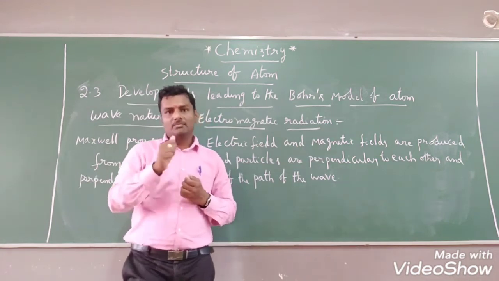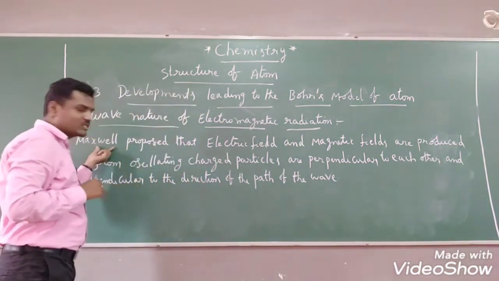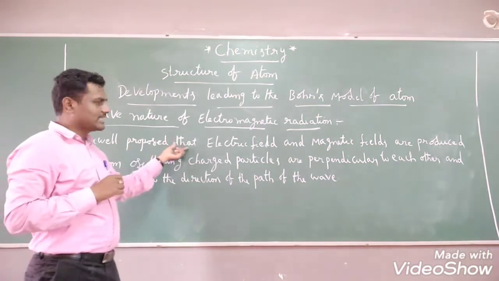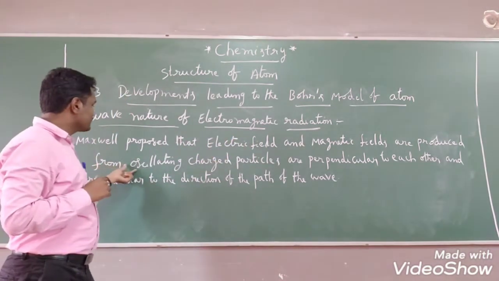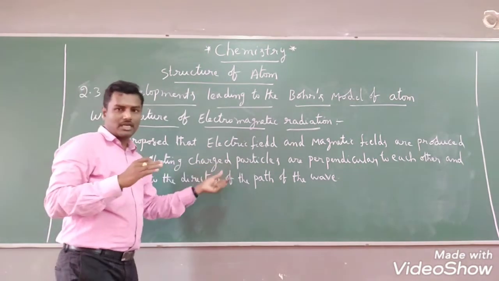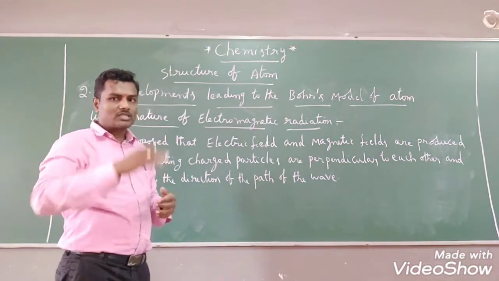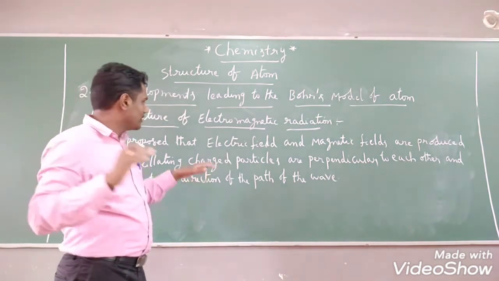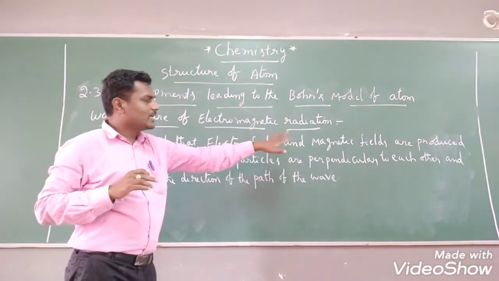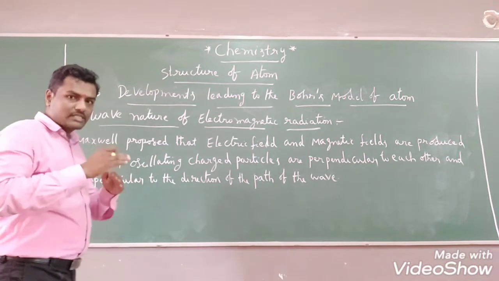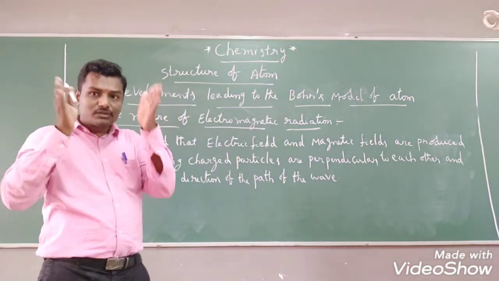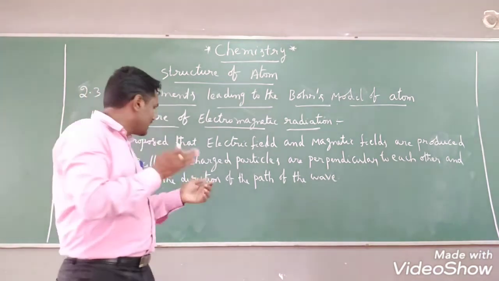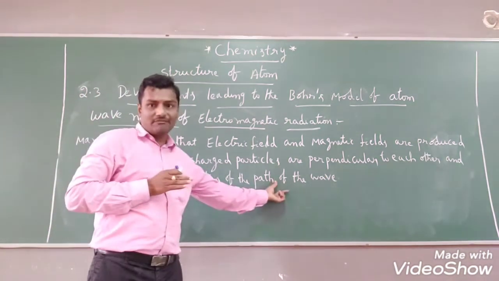According to Huygens. But here if you observe, Maxwell proposed that electric and magnetic fields are produced from an oscillating charged particle. Any particle you can take. An oscillating charged particle produces both electric and magnetic fields. These two fields are perpendicular to each other, as well as perpendicular to the direction of the path of the wave.